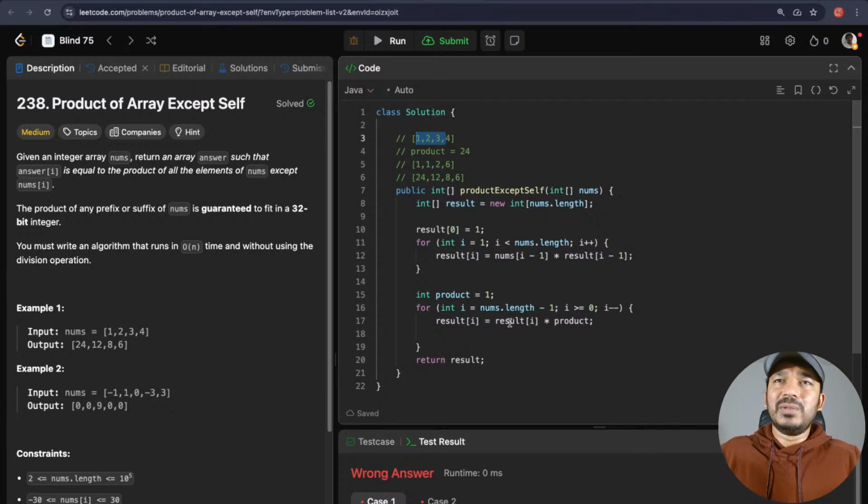Product would be equal to, actually, not the result of I cross product, but yeah, the result of I cross product.